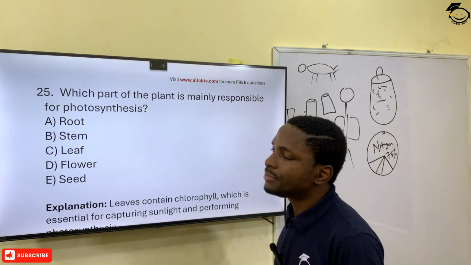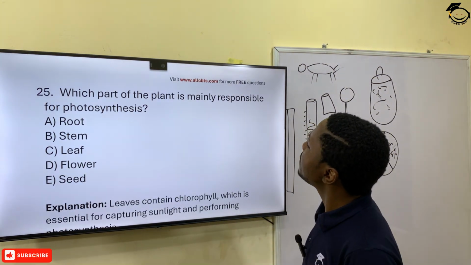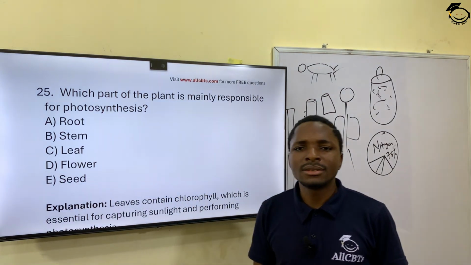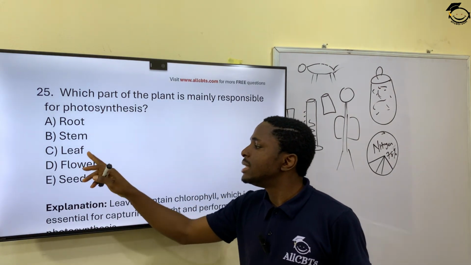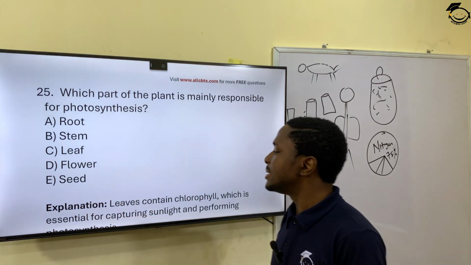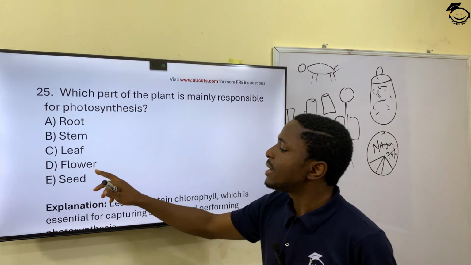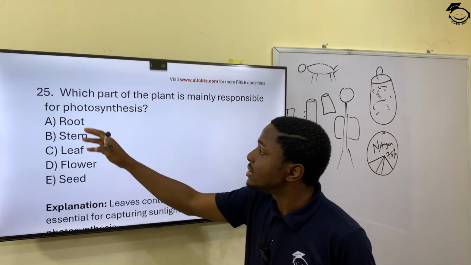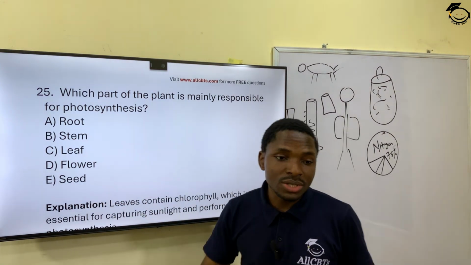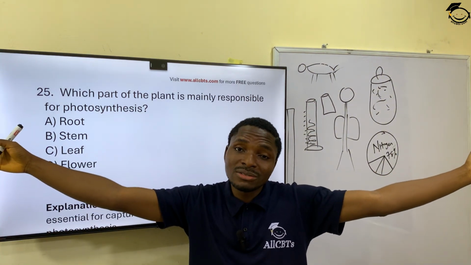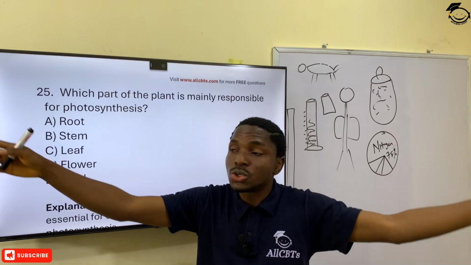25. Which part of the plant is mainly responsible for photosynthesis? You have the root, the stem, the leaf, the flower, and the seed. Which part of this is responsible for photosynthesis? And that is the part that is exposed to the sun. That is the most exposed to the sun, which is the what?